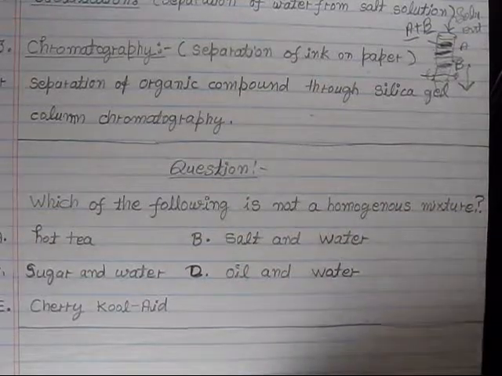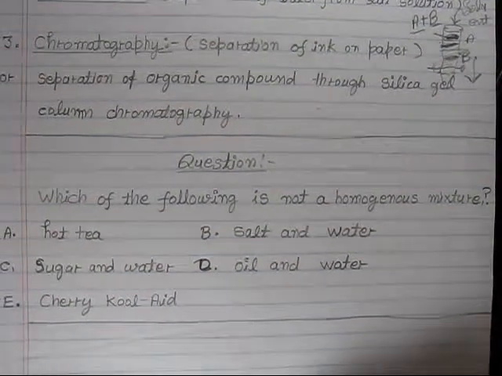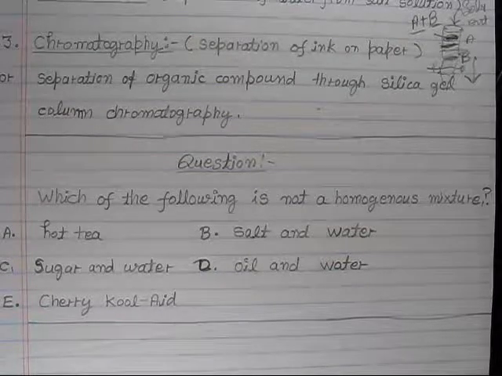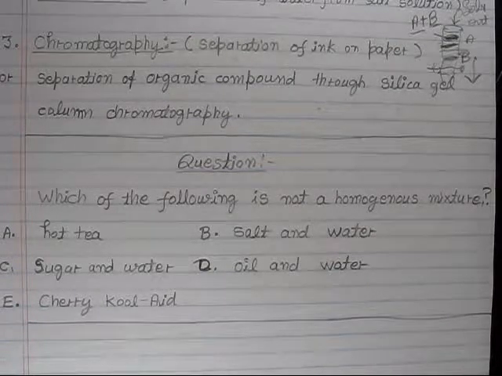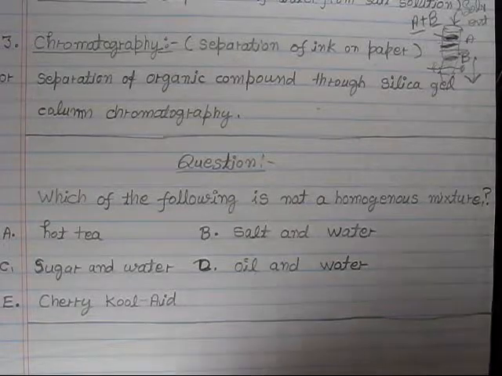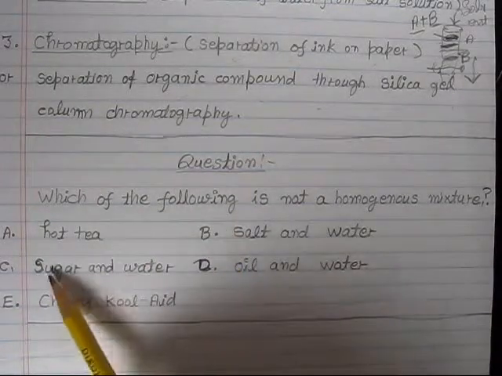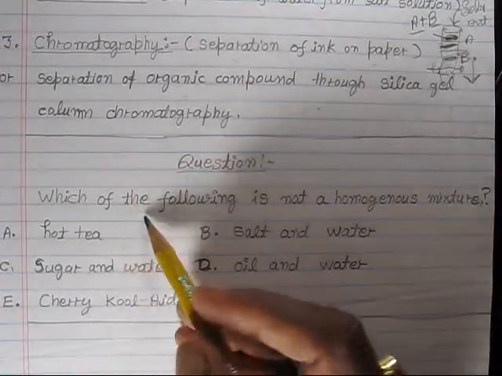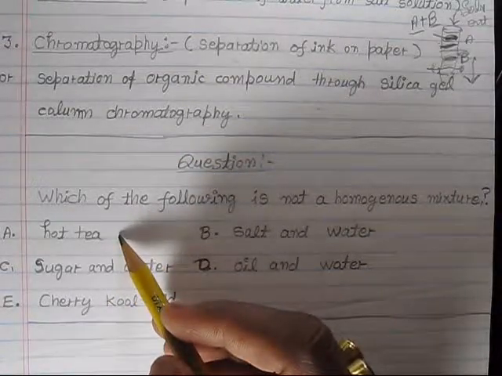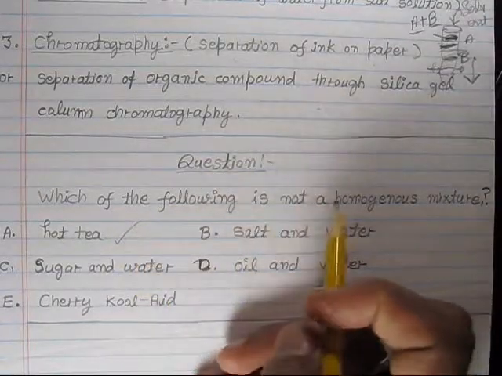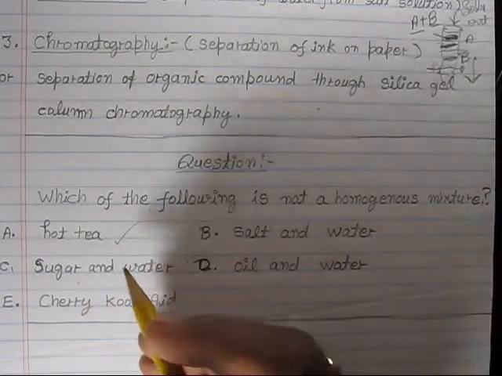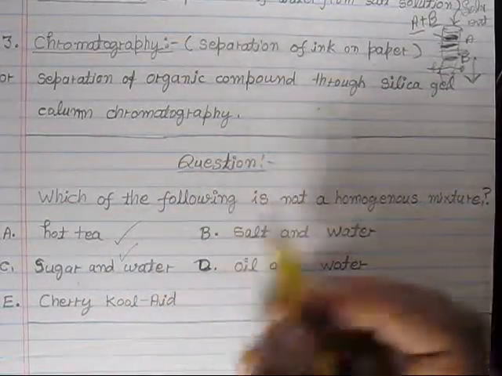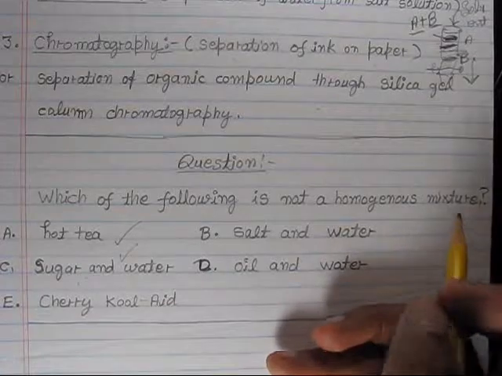You can pause this video and answer this question. Which of the following is not a homogeneous mixture? Okay, hot tea is a mixture of tea in water which you cannot see, and it's usually transparent. So this is a good example of a homogeneous mixture. Sugar and water: when you mix sugar and water, they mix together and you cannot separate them. So this is also a homogeneous mixture.